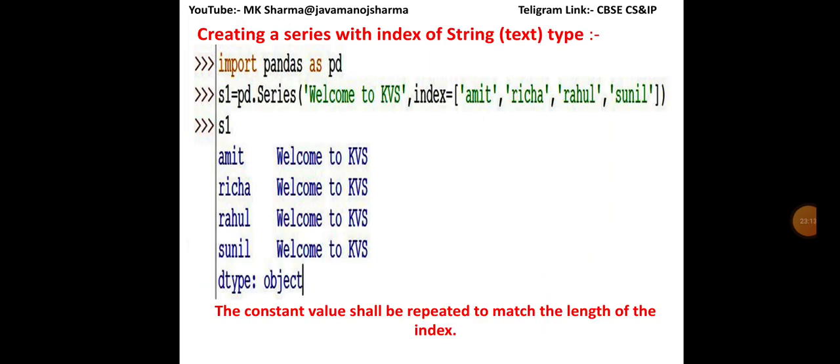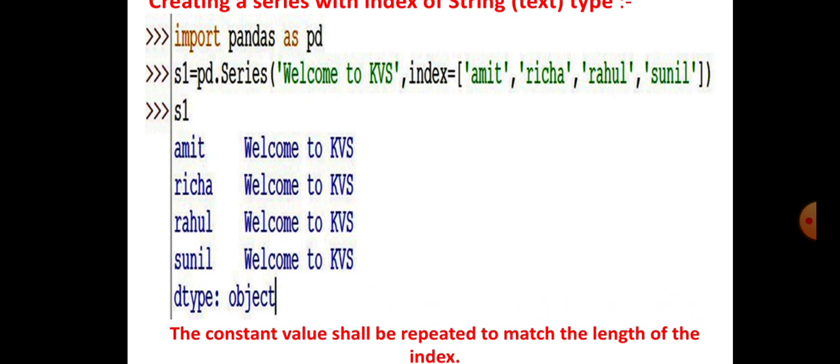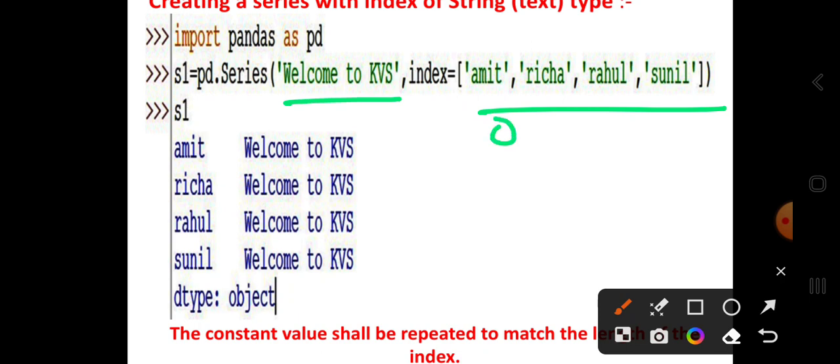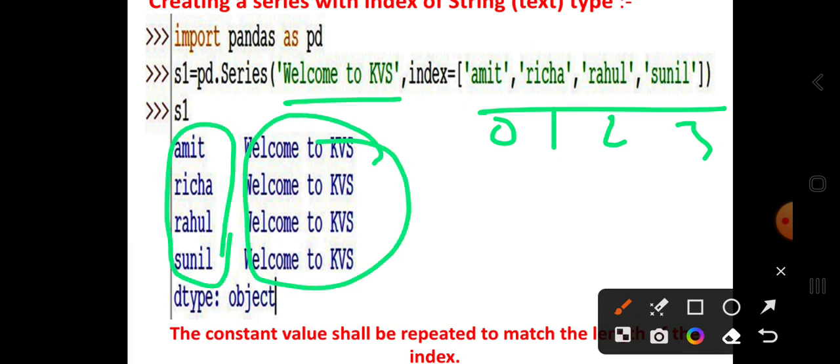Creating a series with an index of string type. This is the same example. Here again we have this data value and these are the index values. Here the index is a string value. 4 indexes are passed and all the indexes have the value, and this is the data that is copied to each index.